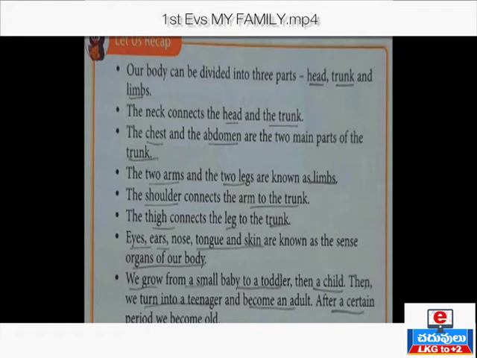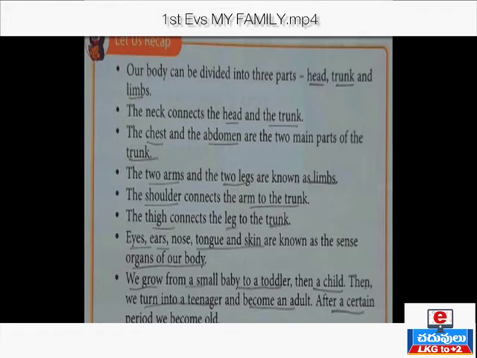Coming to the fourth point, about the two arms and the two legs. The two arms and the two legs are known as limbs. What are known as limbs? Two arms and two legs are known as limbs.